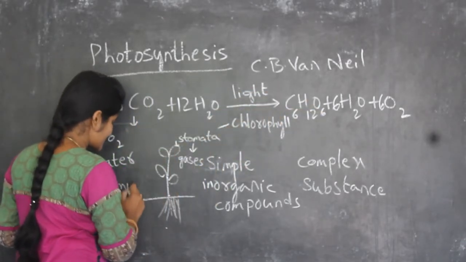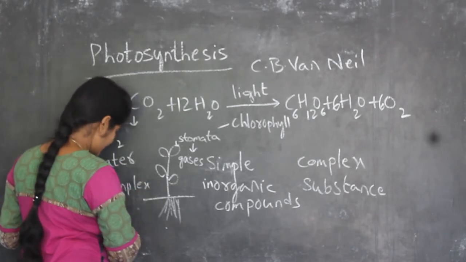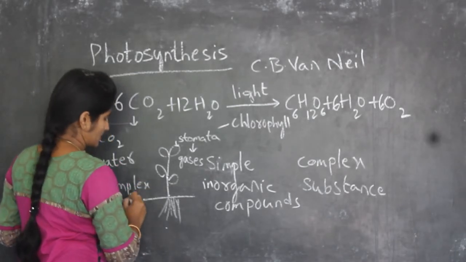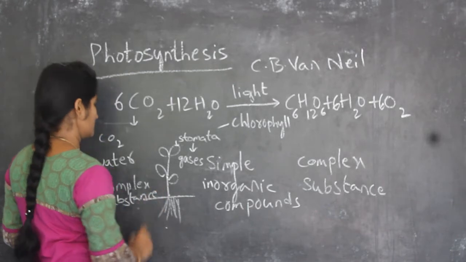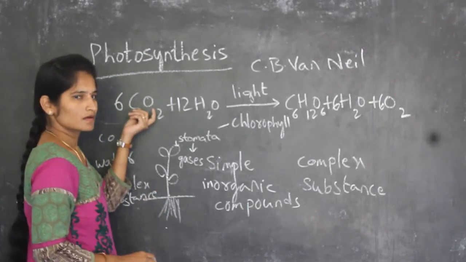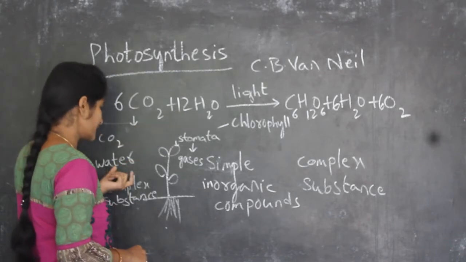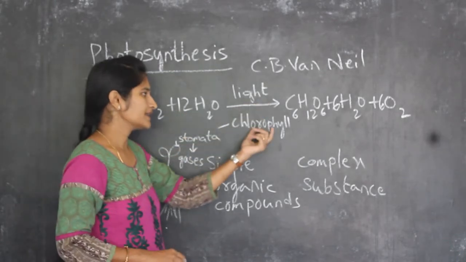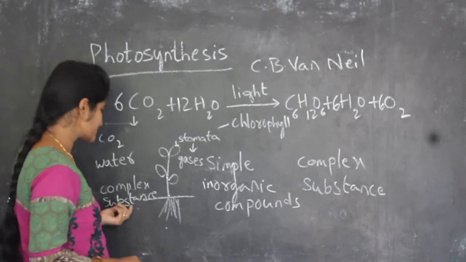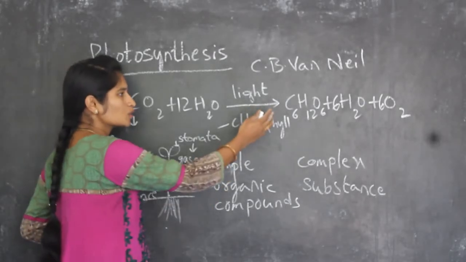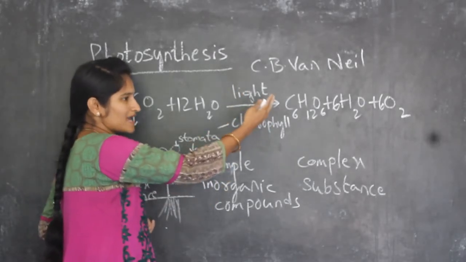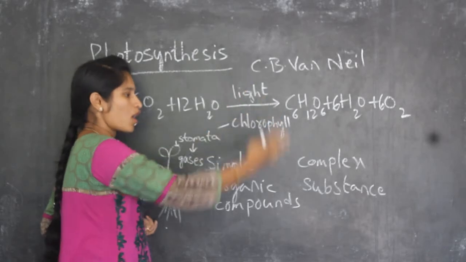Complex substance, that is glucose. So plants prepare their food using carbon dioxide and water in presence of sunlight and chlorophyll, producing the complex substance glucose, as well as water and oxygen.